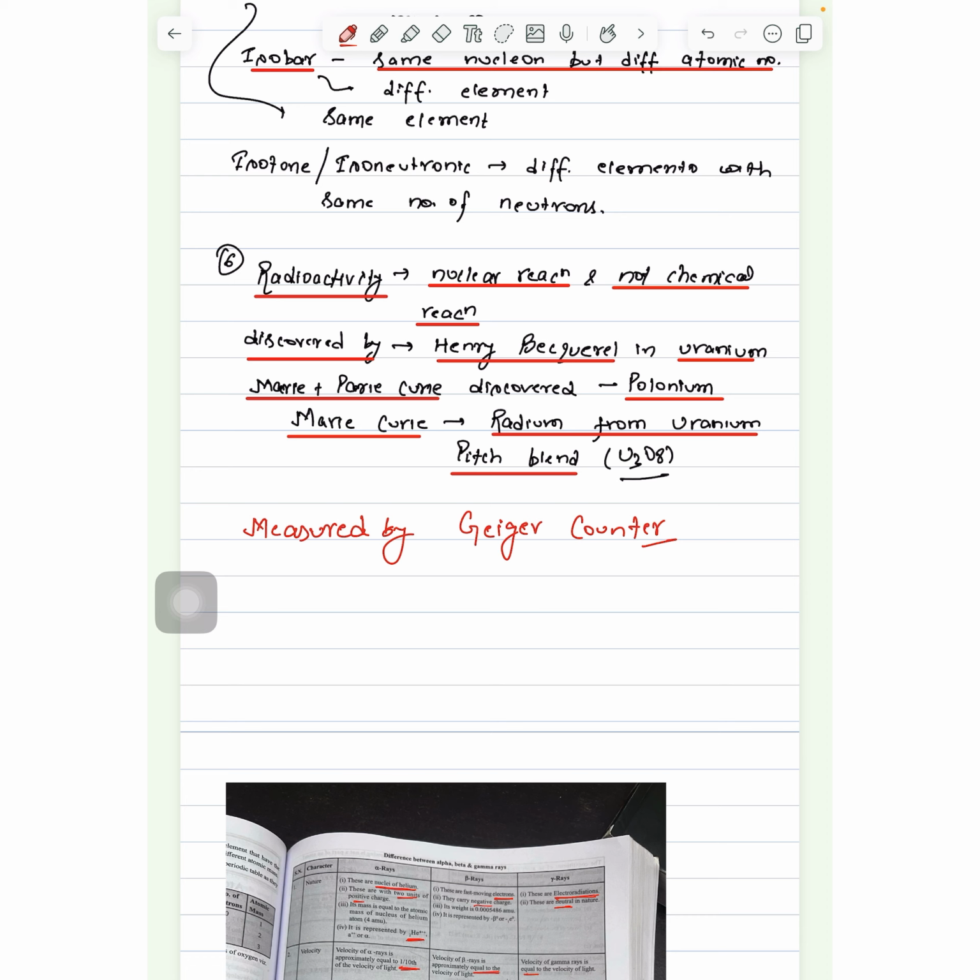Okay, now this is an important question: how is radioactivity measured? The answer is Geiger counter.